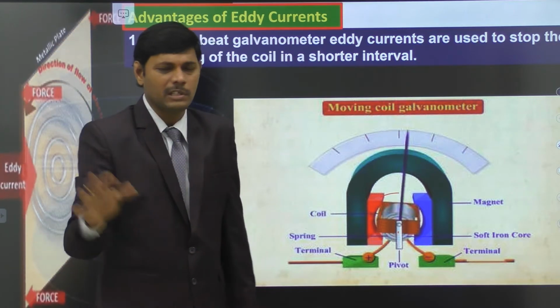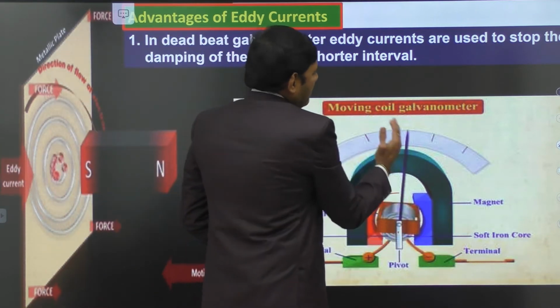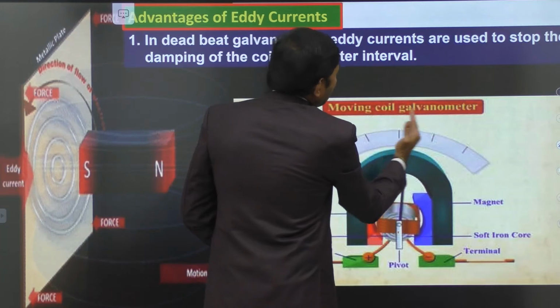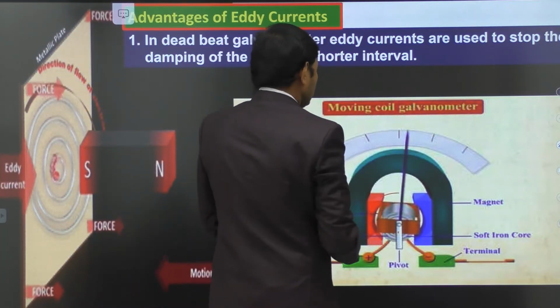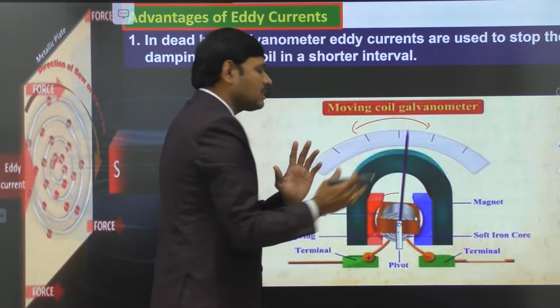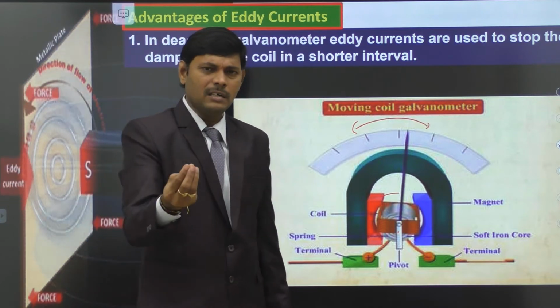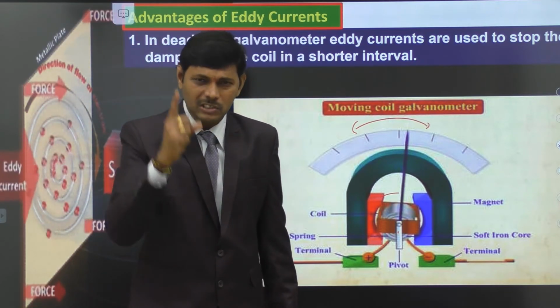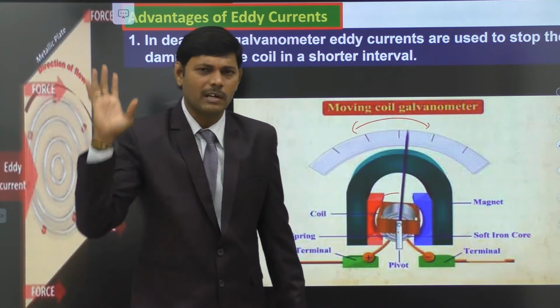That is okay, that is the known thing. Here, once current is given and removed, then the magnet needle deflects. After removal of current, the needle may oscillate to and fro like this. It doesn't stop abruptly. Once current is given, it shows the current. After removing the current, it doesn't stop. It continues its oscillation. That is the one disadvantage.